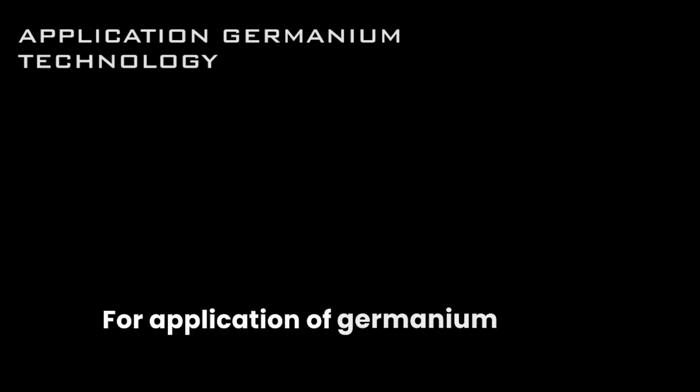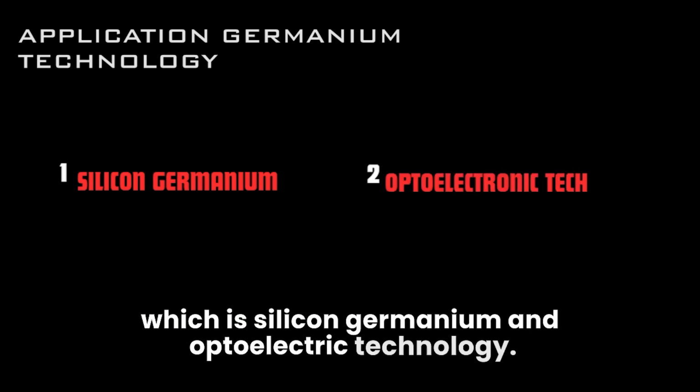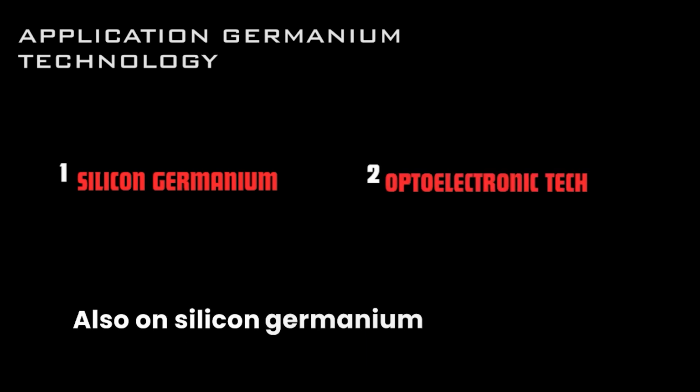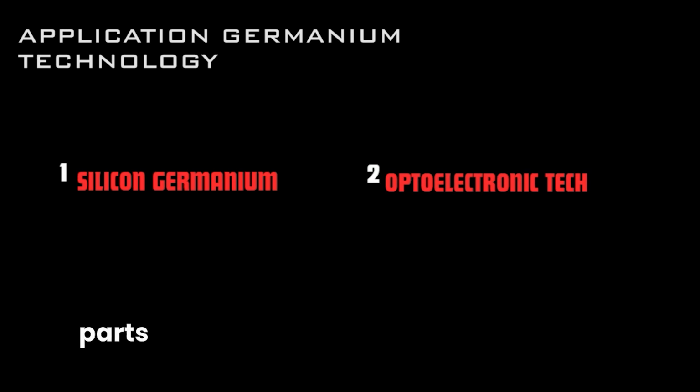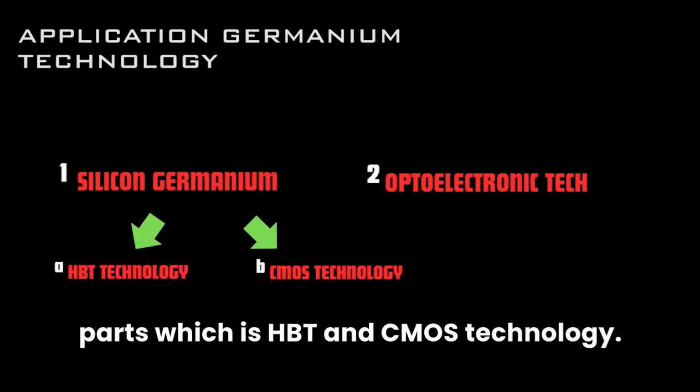For application of germanium, there are two parts, which are silicon germanium and optoelectronic technology. Silicon germanium technology also has two parts, which are HBT and CMOS technology.